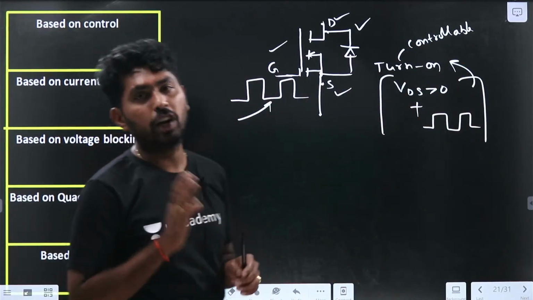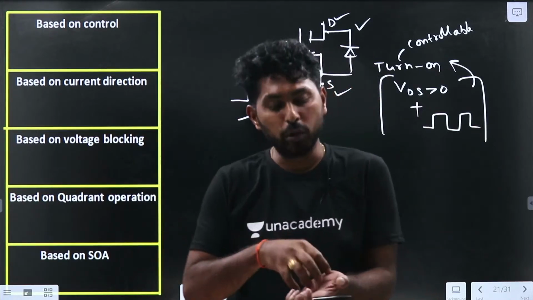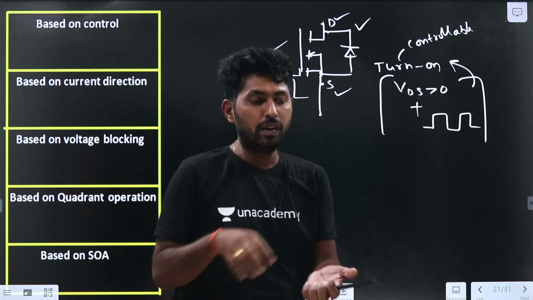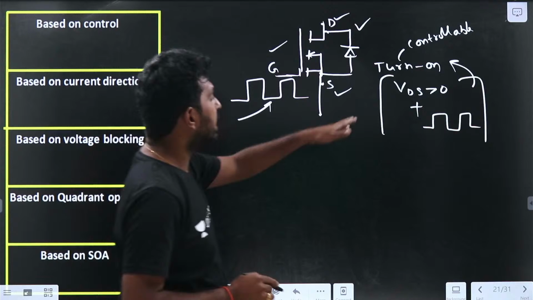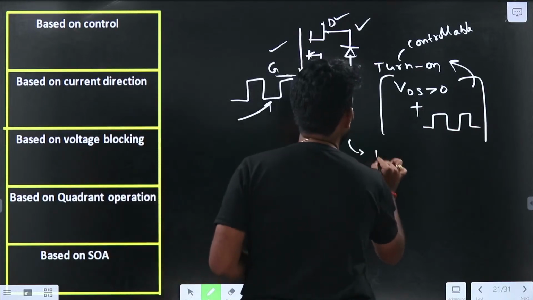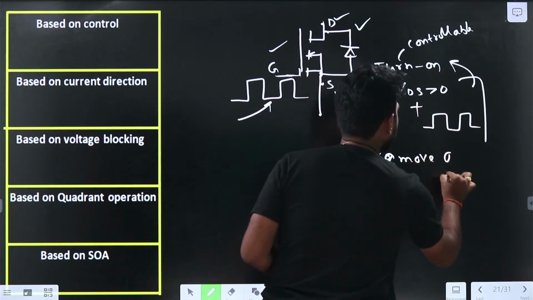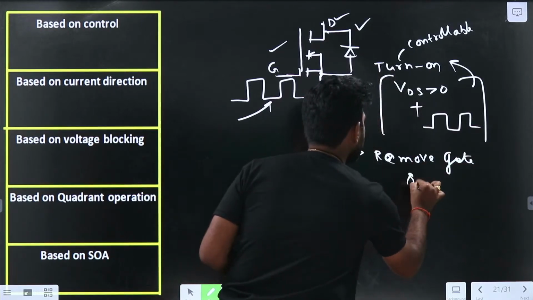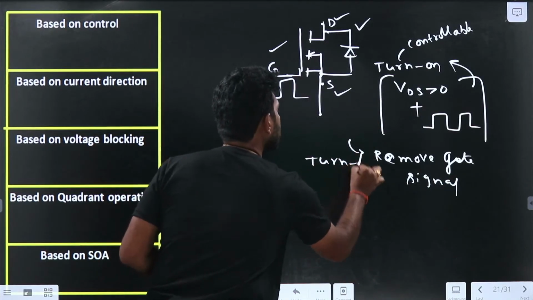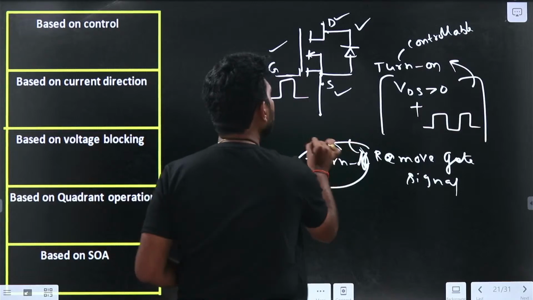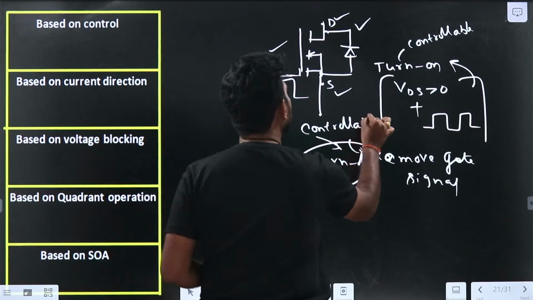How can the device be turned off? The MOSFET can be turned off by removing the gate signal. If I take the ideal MOSFET and remove the gate signal, it will immediately turn off. So the turn on and turn off are both controllable by the control signal.